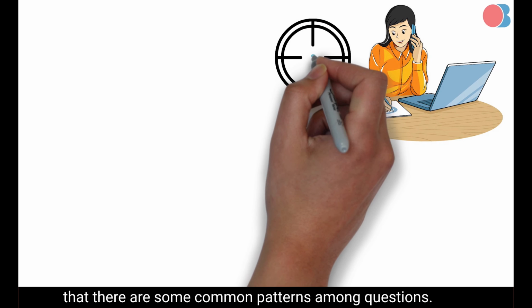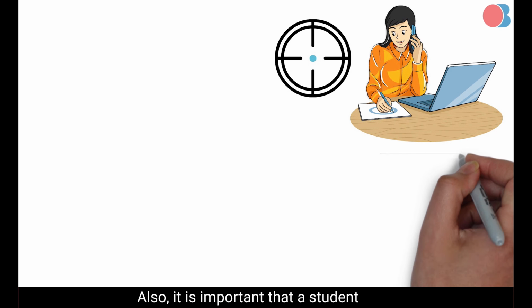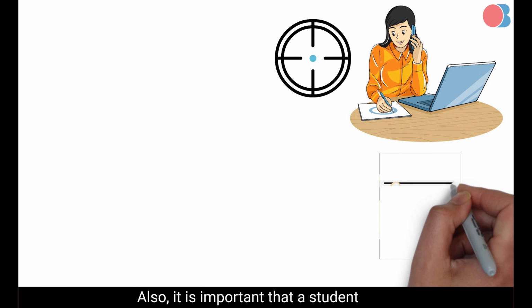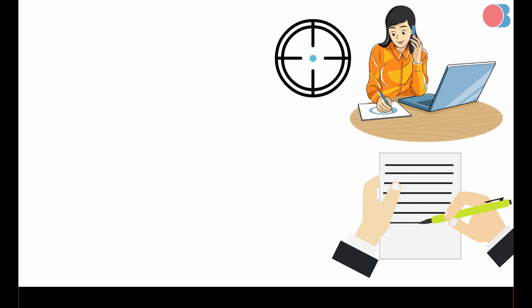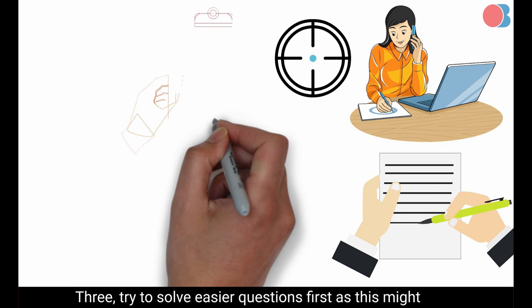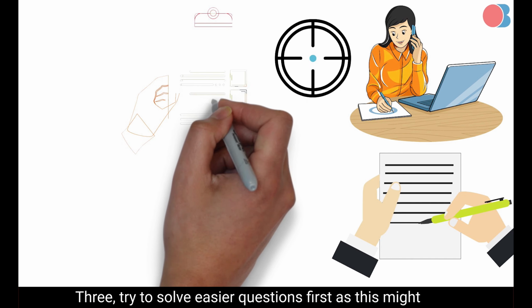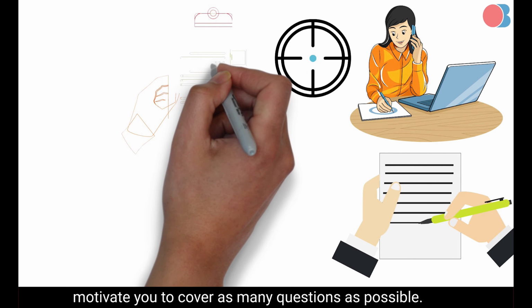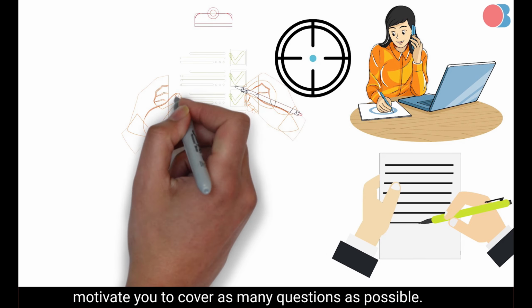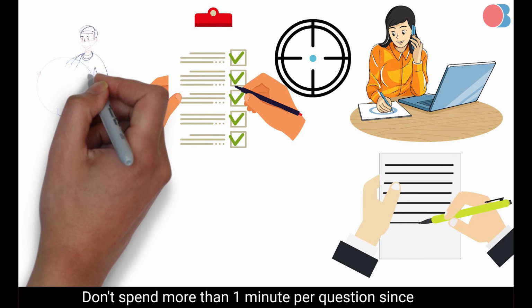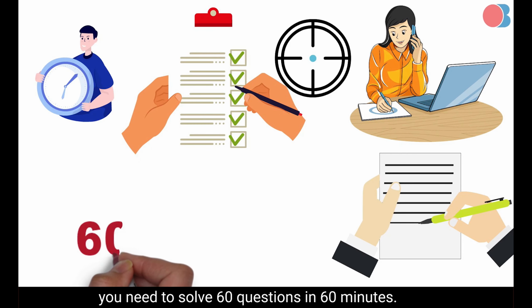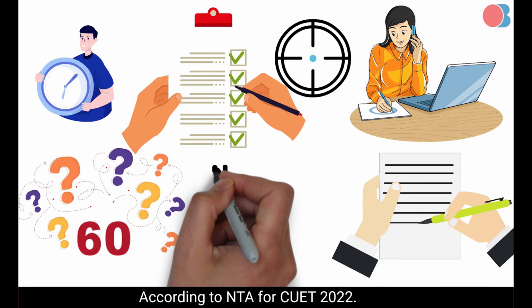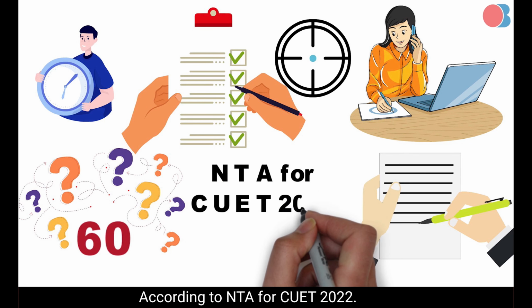2. Also, it is important that a student solves as many sample papers as possible. 3. Try to solve easier questions first, as this might motivate you to cover as many questions as possible. 4. Don't spend more than 1 minute per question, since you need to solve 60 questions in 60 minutes according to NTA for CUET 2022.